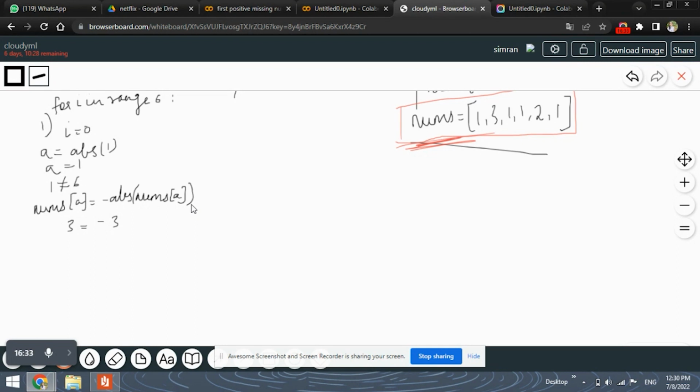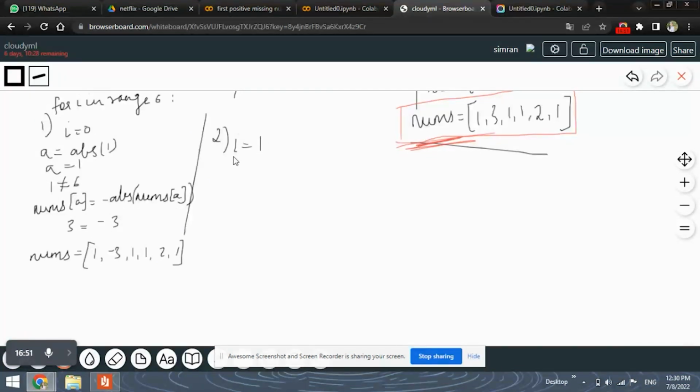Nums of A has to be replaced with the minus 3 value. So our new nums will be 1, minus 3, 1, 1, 2, 1. Okay, so this iteration is complete.